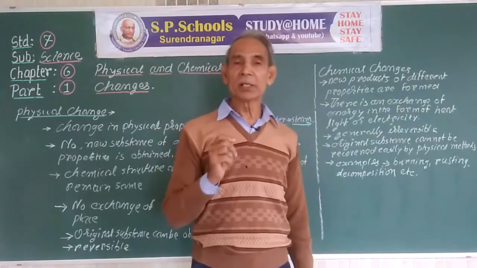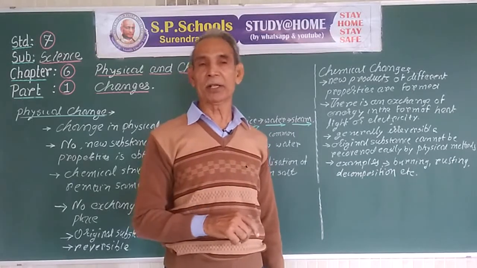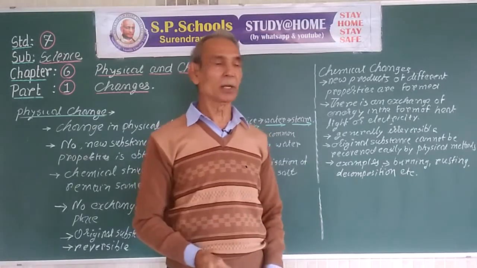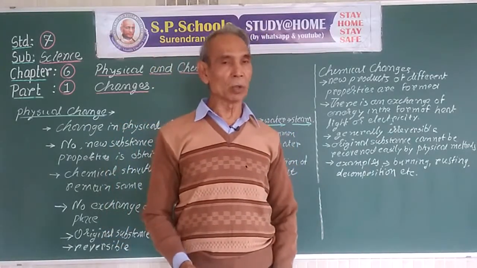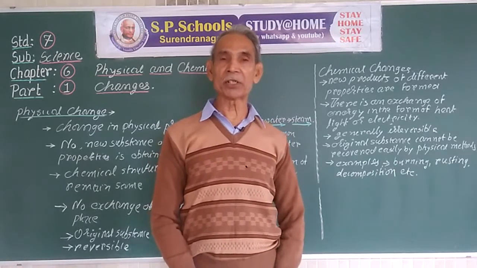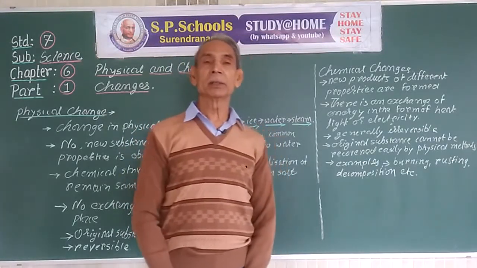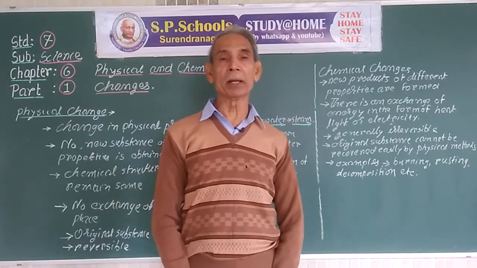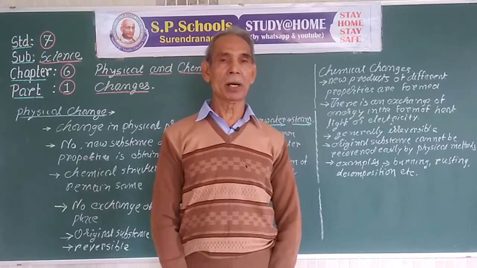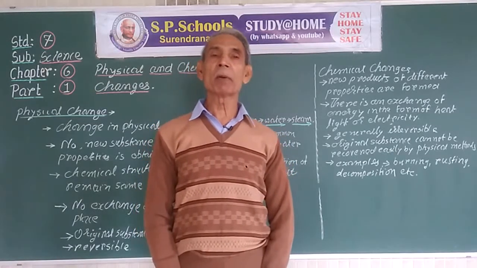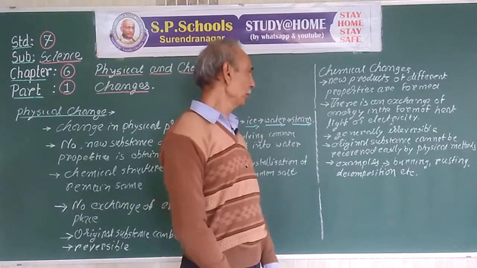For example, suppose we burn coal, we get carbon dioxide gas, and heat is liberated. So, carbon dioxide gas is different from coal. Coal is solid in nature, carbon dioxide is gaseous in nature. Or, if we burn magnesium ribbon, we get magnesium oxide, a white powder, and a lot of heat and light are liberated during this chemical reaction.